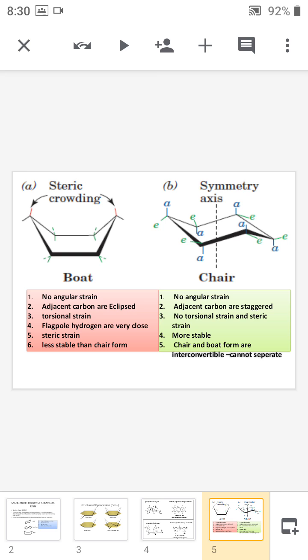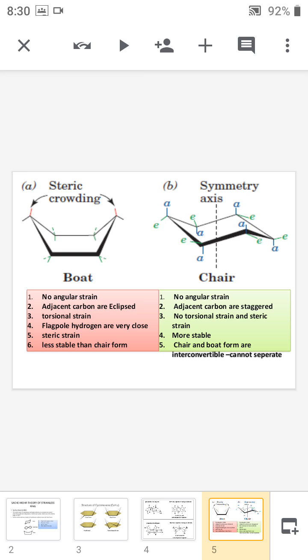But these two forms, the chair form and boat form, are interconvertible since the energy barrier between the boat form and chair form is very low. That's why they cannot be separated at room temperature, and they are interconvertible. The chair form and the boat form are interconvertible.